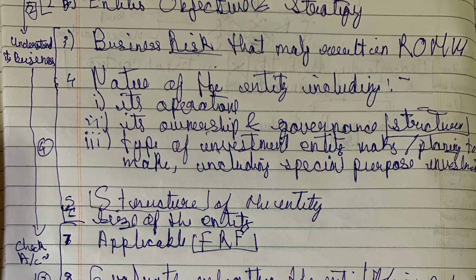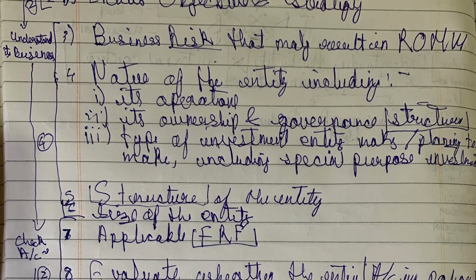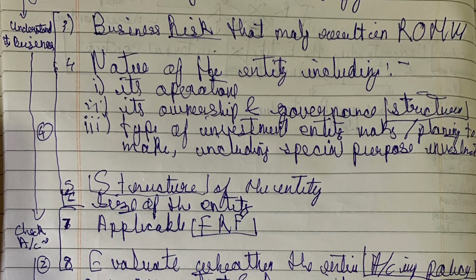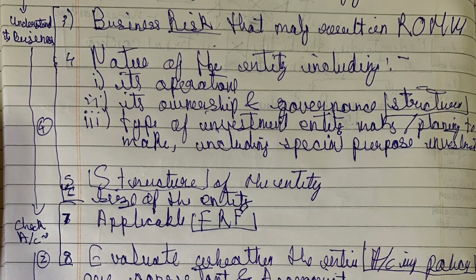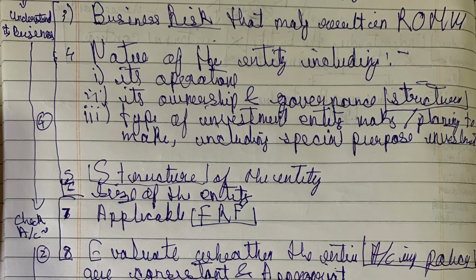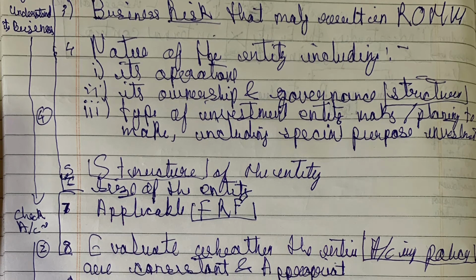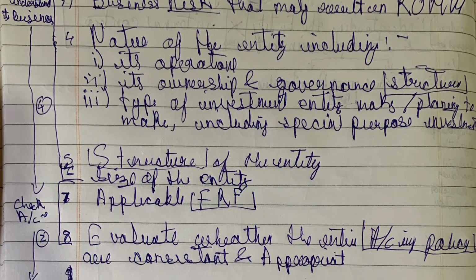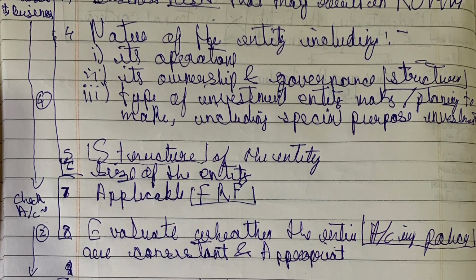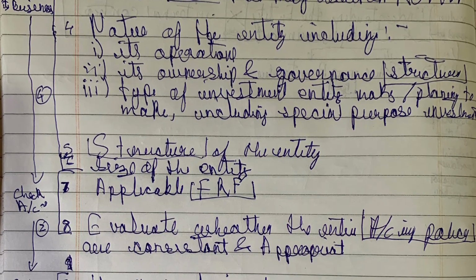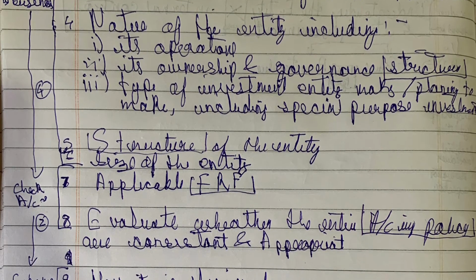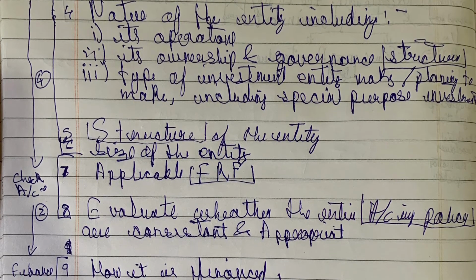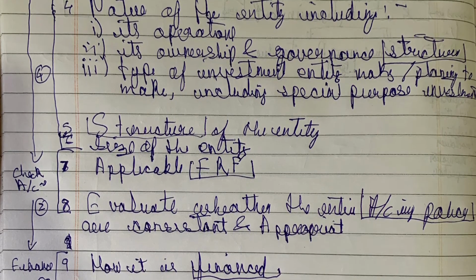Then we should understand more deeply. We should understand the business. To understand the business, we should understand the business risk that may result in risk of material misstatement, the nature of the entity including its operation, its ownership and governance structure, type of investment the entity makes and plans to make, including special purpose investment. We should understand all this, and the structure of the entity, size of the entity, because size matters, we know.